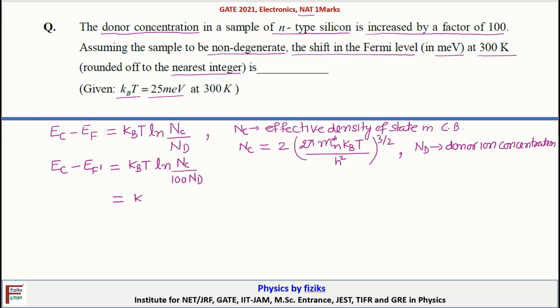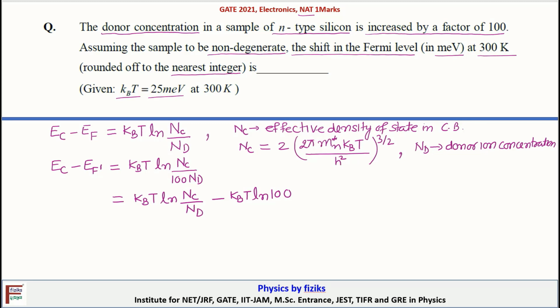Now this can be written as KbT ln Nc by Nd minus KbT ln 100.